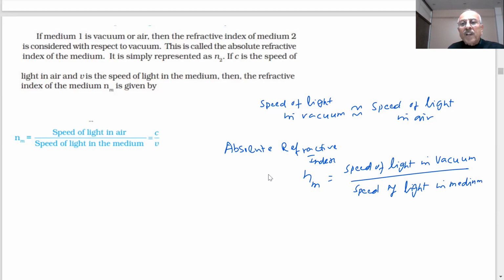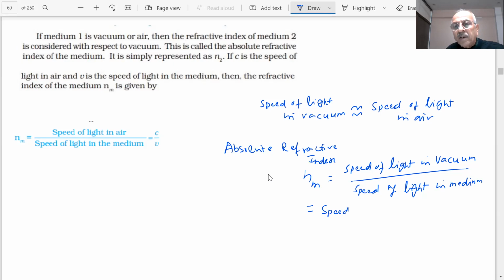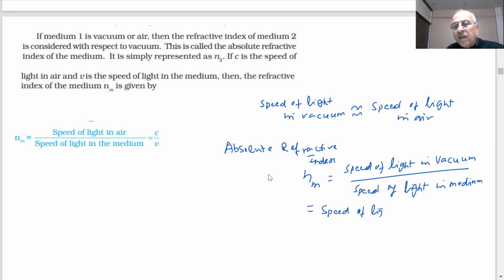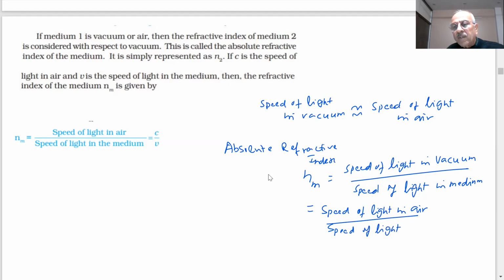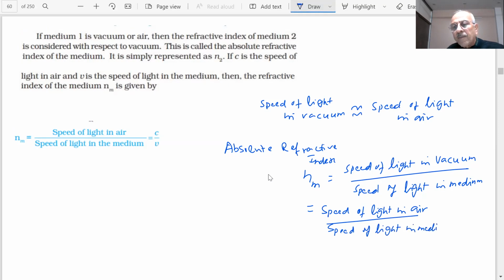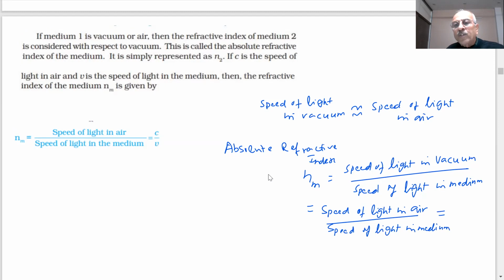And we are saying the speed of light in vacuum is almost equal to the speed of light in air. So we can say the speed of light in air divided by the speed of light in the medium. This value is known to you, almost 3 into 10 power 8 meter per second.